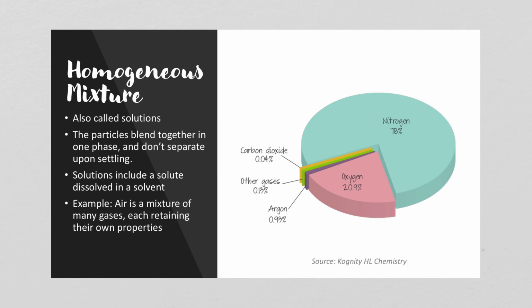So our atmosphere is made of about 78% nitrogen, almost 21% oxygen, 0.93% argon, 0.04% carbon dioxide. That's higher than it was less than a century ago. And that's something we'll talk about when we talk about our concerns about climate change. And then other gases are about 0.13%.